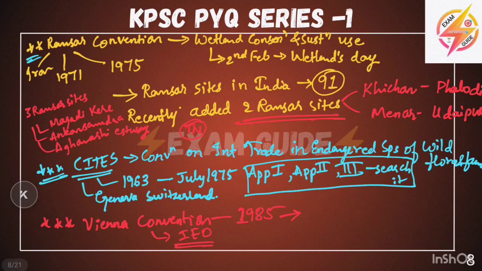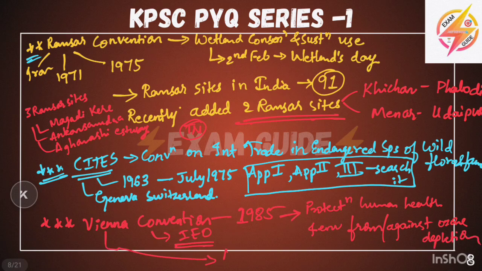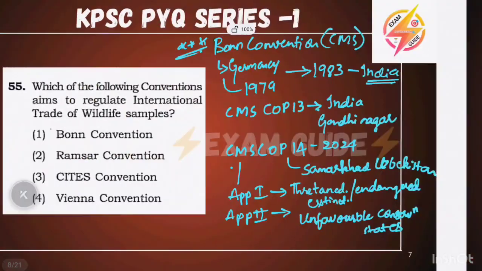It is related to the protection of human health and the environment against ozone depletion. This became the foundation for the upcoming Montreal Protocol, which phases out ozone depleting substances. This is about the conventions given in the question.